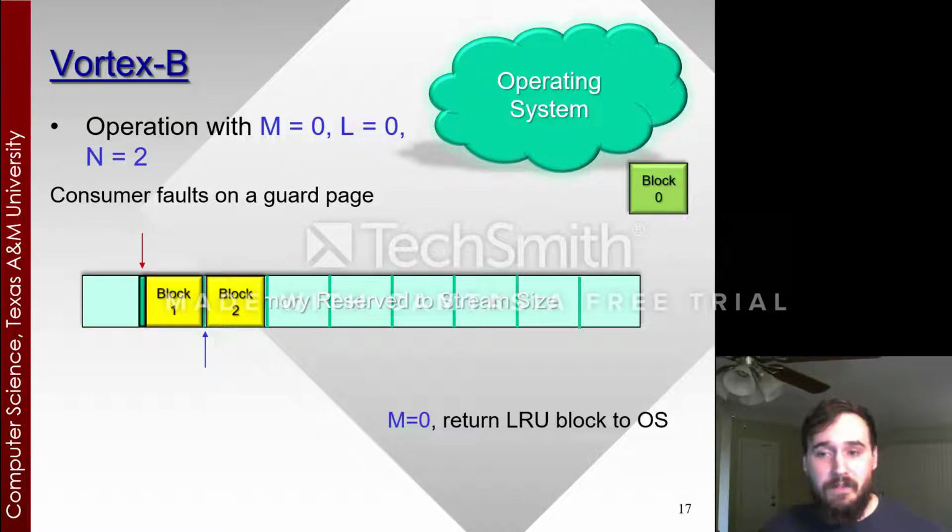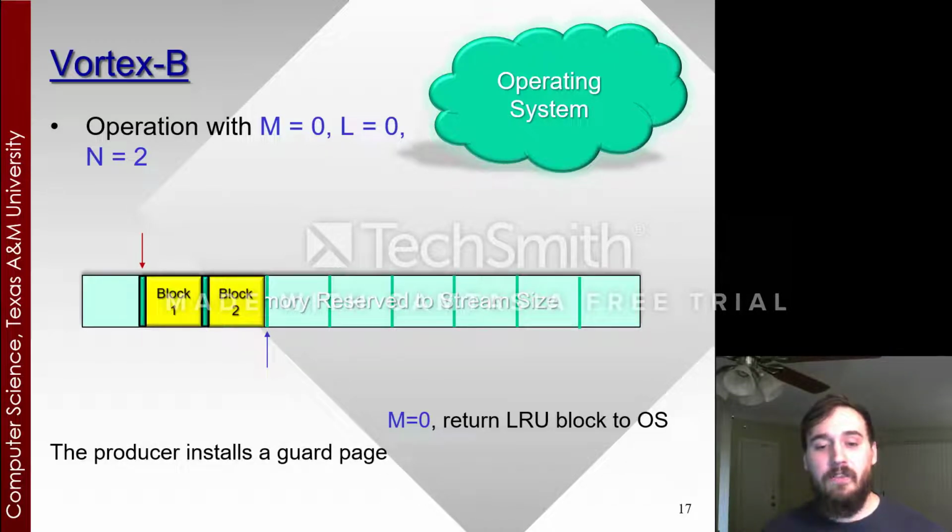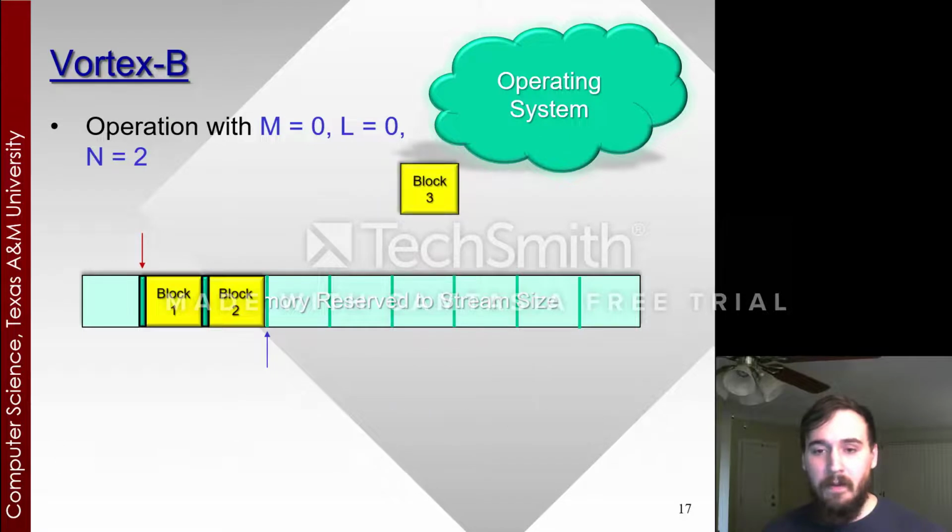So here we go. Block 0 is freed back to the operating system, and the producer continues. Once it produces block 2, the producer faults on the edge, installs a guard page, and now block 1 is bounded on both sides by guard pages and is thus safe for the consumer to be able to access. So block 3 at this point is allocated from the operating system because we already know that the consumer is 2 blocks behind the producer, so it can continue.